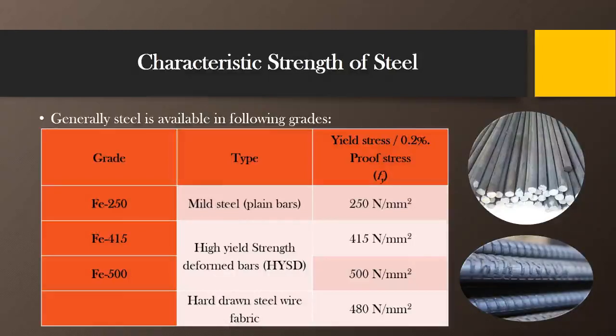Apart from these three grades, some additional grades are also available in the market nowadays: Fe 500 D, Fe 550 D, Fe 600 or Fe 600 D, where D stands for ductility. These are the steels available for special ductility conditions. Apart from this, some hard drawn steel wires are also available which have a yield stress of 480 Newton per mm square. These hard drawn steel wires we normally use for binding purposes, as binding wires.